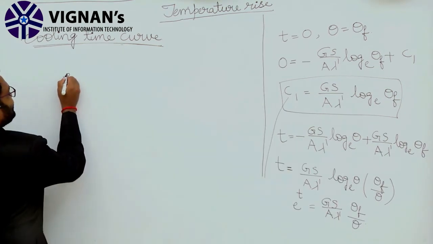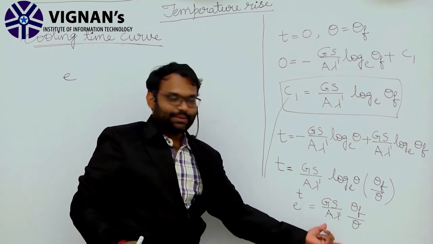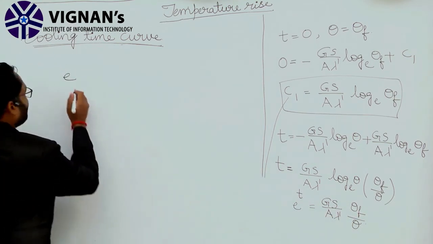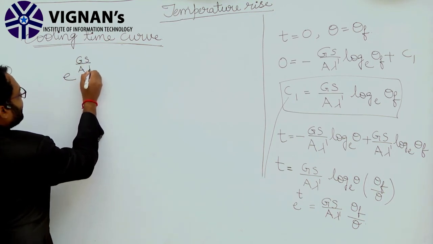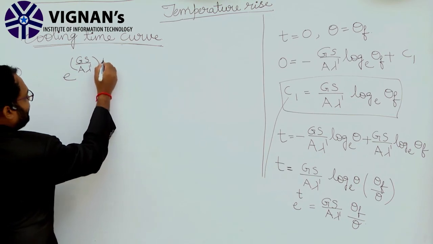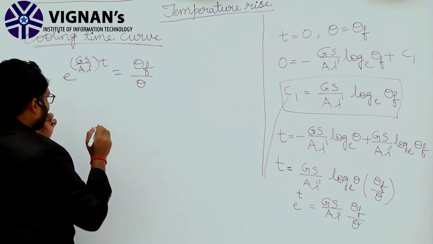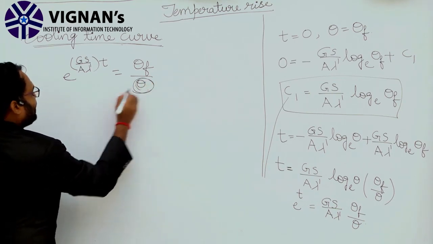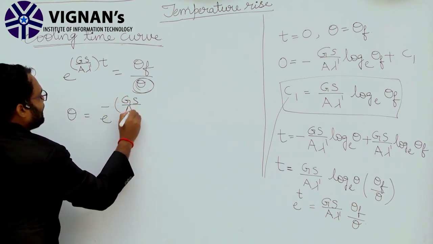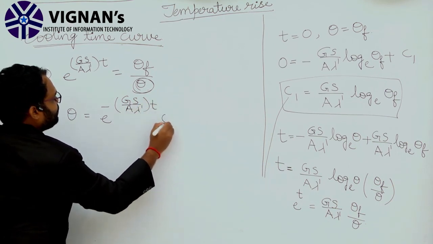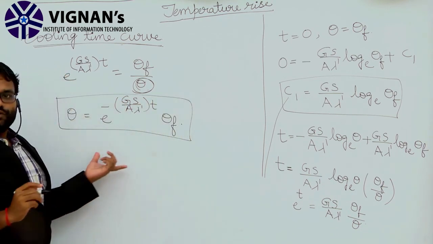Now what I want is the theta value. So theta is equal to e power minus Gs by A lambda dash into t, into theta f. So this is the final expression we got.